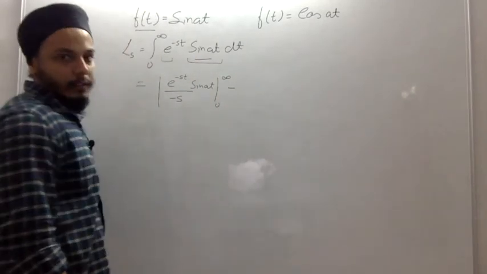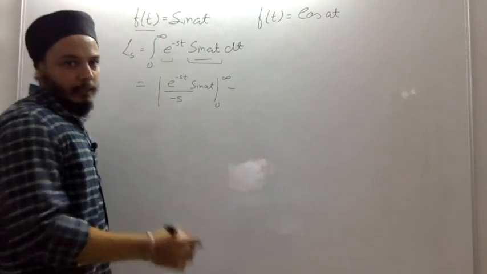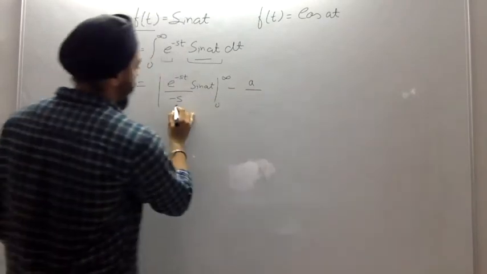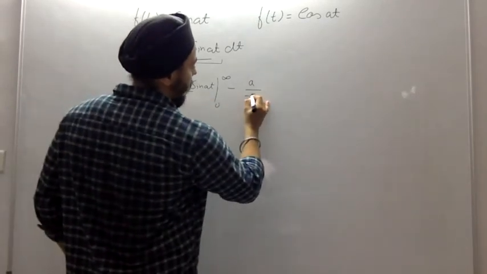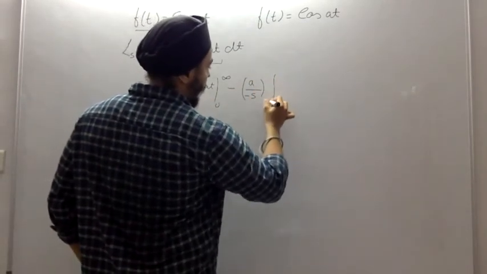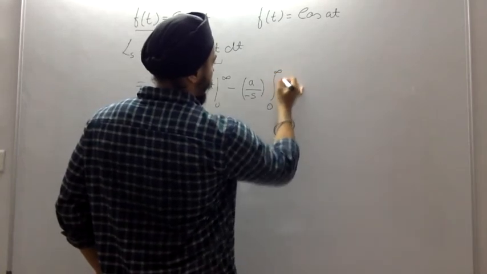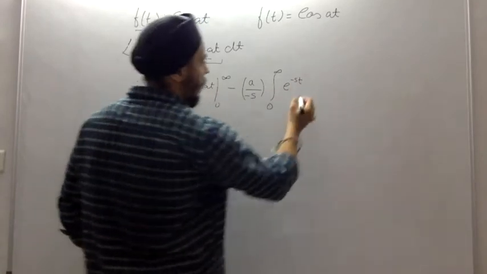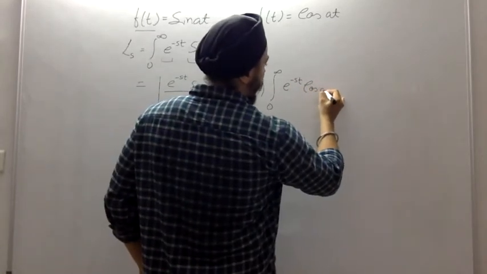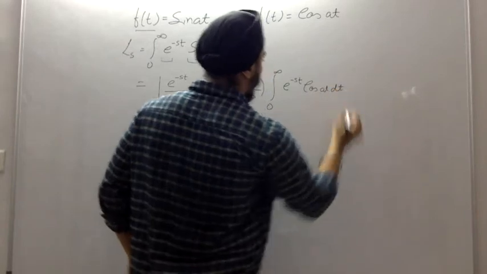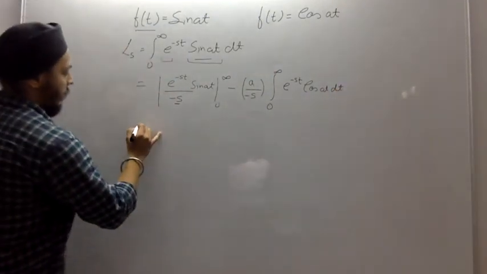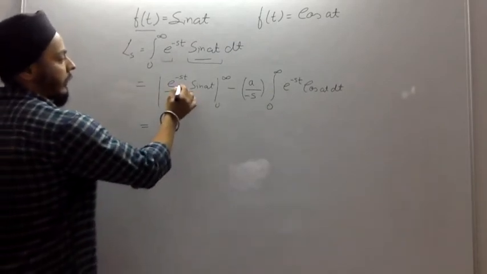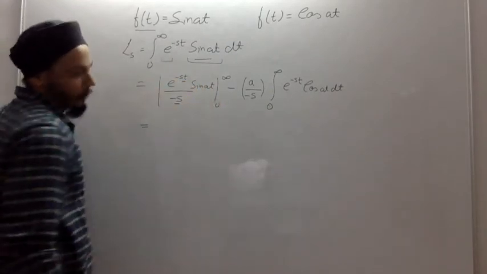The differentiation of this function will be cos of at times a. So a will move outside, a over minus s, times the integration from 0 to infinity of e to the power minus st cos of at dt, which will be equal to, for t equals infinity the value will be equal to 0.